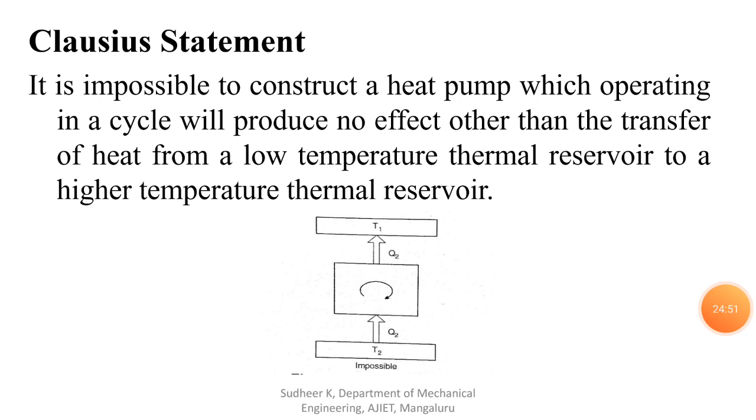Similarly, we have one more statement, that is the Clausius statement. It is about a heat pump, and you already know the working of a heat pump. A heat pump can be used to convert lower temperature heat to higher temperature heat. With the help of certain work, there should be work done on the system, then only you can convert lower temperature heat to higher temperature heat. So that is from Q1 to Q2. This is Q1 and this is Q2.